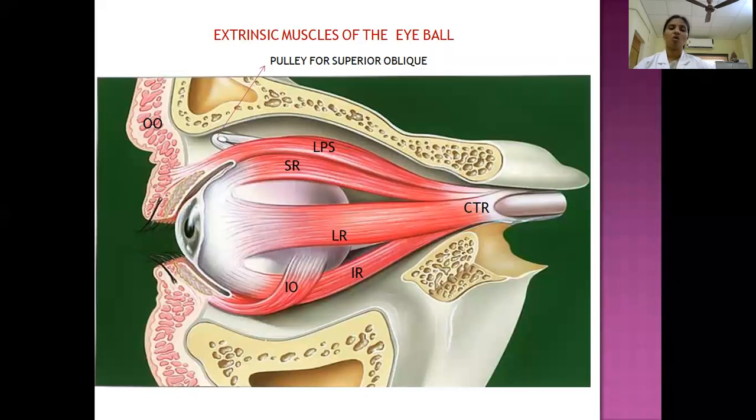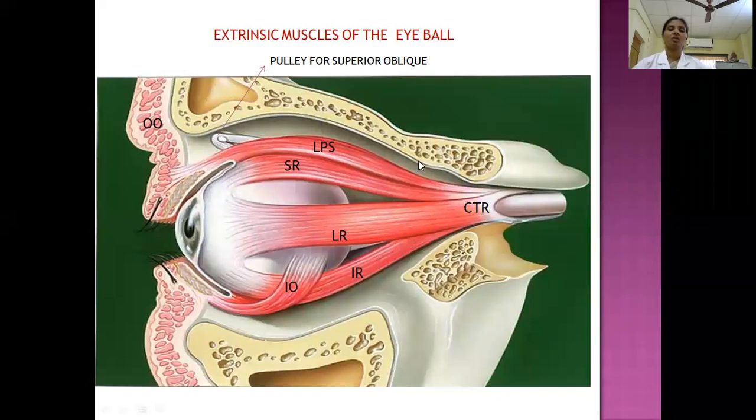But these 2 oblique muscles are inserted to the eyeball behind the equator, because recti muscles are inserting in front of the equator, whereas these oblique muscles are inserting behind the equator.